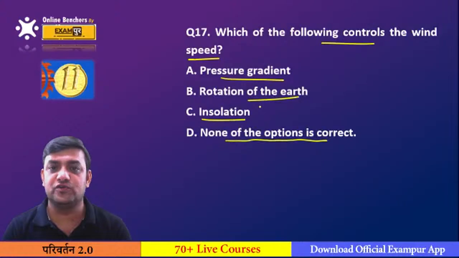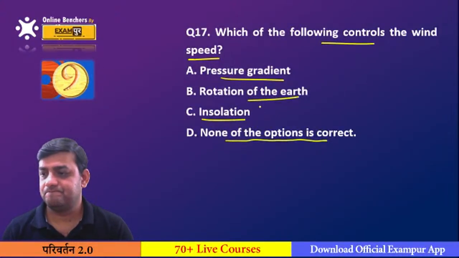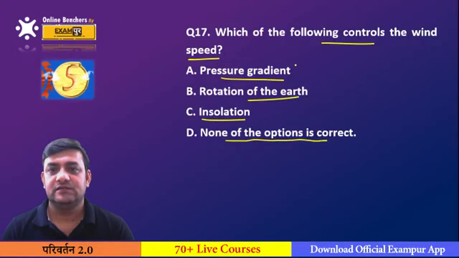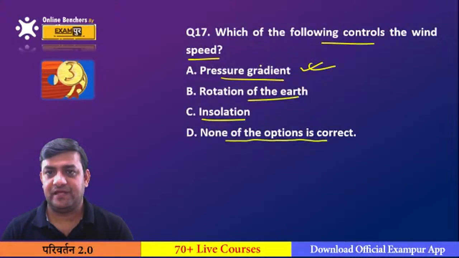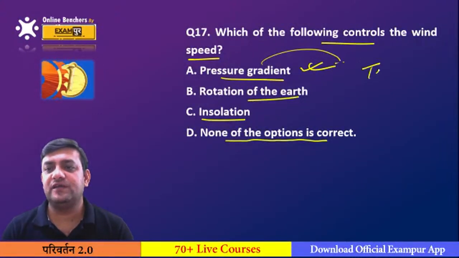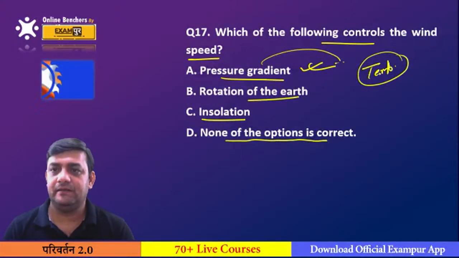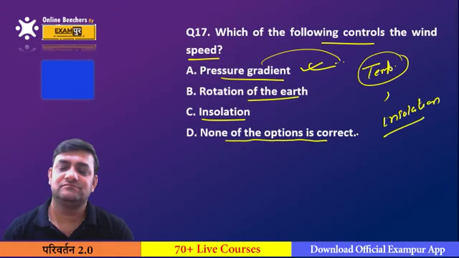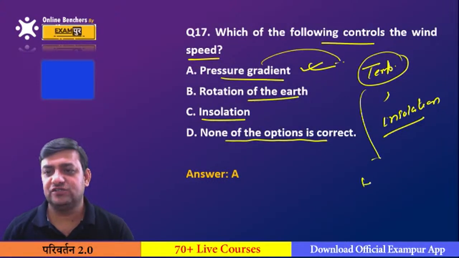Which of the following controls the wind speed? Pressure gradient, rotation of the earth, insolation, or none of the option is correct. This is the pressure gradient. And pressure is totally dependent on which one? You can say temperature. And temperature depends on which one? Insolation. And this also depends on the heat zone.